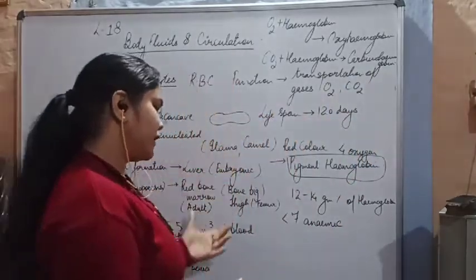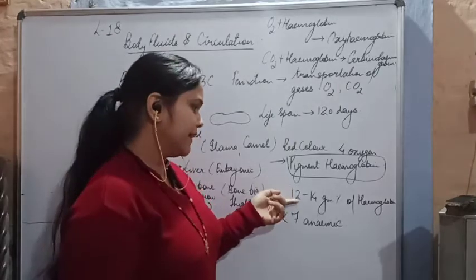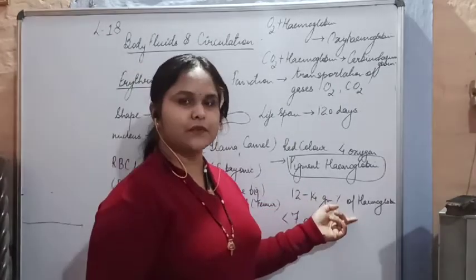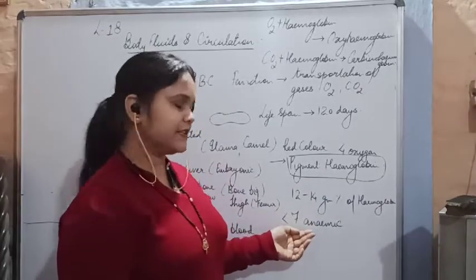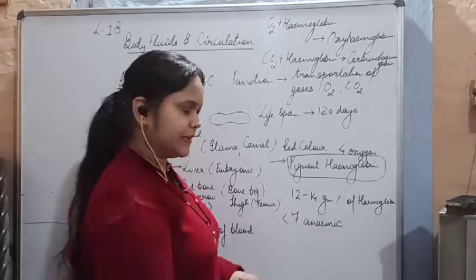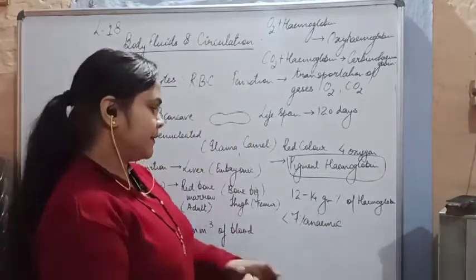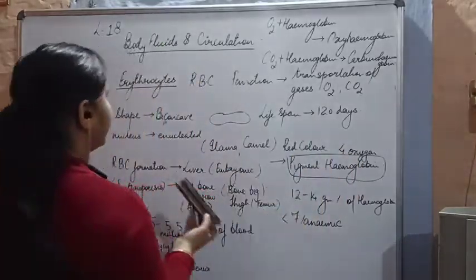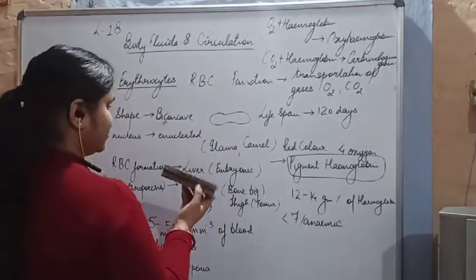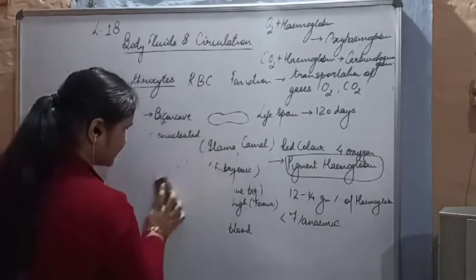Okay, so here we have discussed that an adult human being should have 12 to 14 gram percentage of hemoglobin in his blood, and if a person is having less than 7% of hemoglobin in his blood, the person is considered anemic. Okay, so here we have finished with the RBCs, and they are enucleated, the most important thing. So it's all about the RBCs.